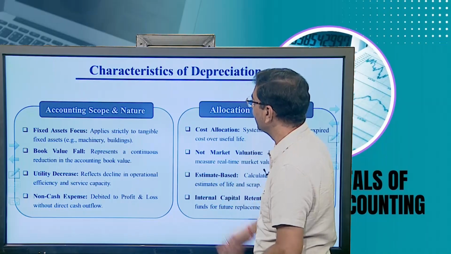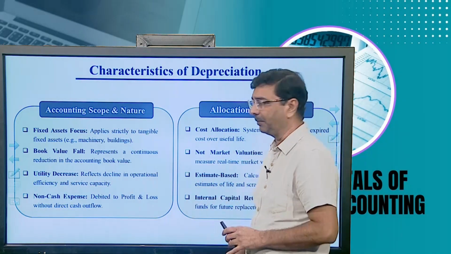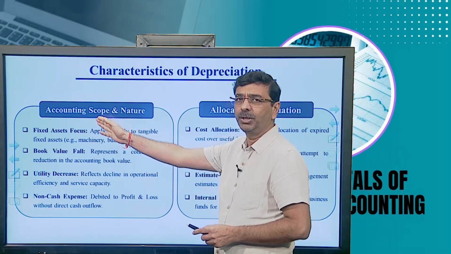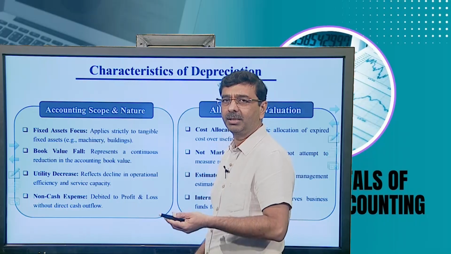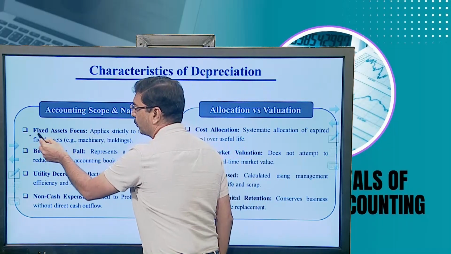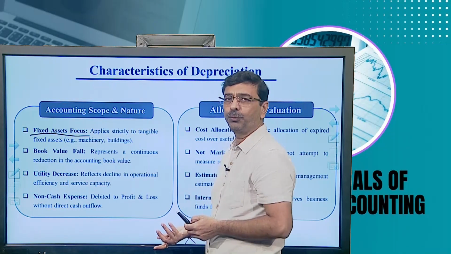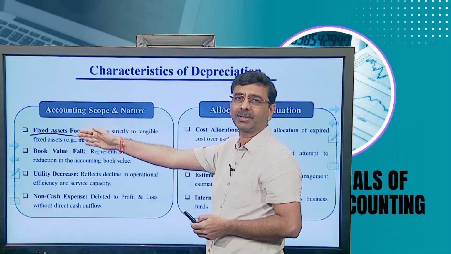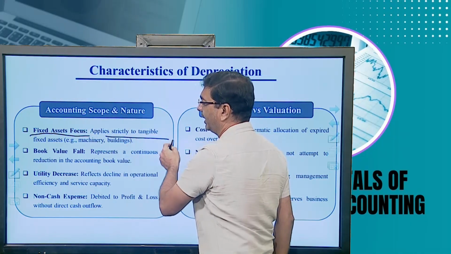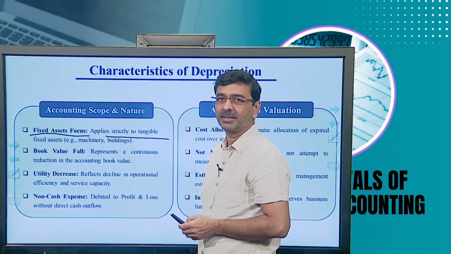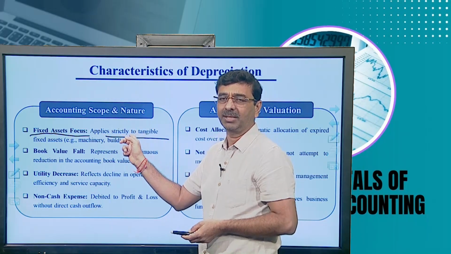Now, the next is the characteristics of depreciation. The depreciation characteristics are very simple. First of all, you need to identify the accounting scope and nature. So automatically the understanding is that the accounting scope is identified on fixed assets. So, we need to focus that depreciation is charged on fixed assets only, and we have to identify only tangible fixed assets. There are some intangible assets, but depreciation is charged only on tangible assets.